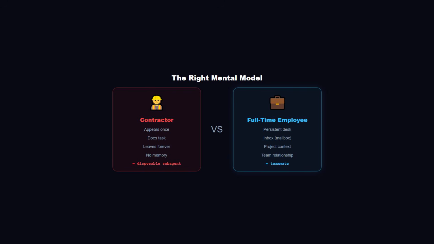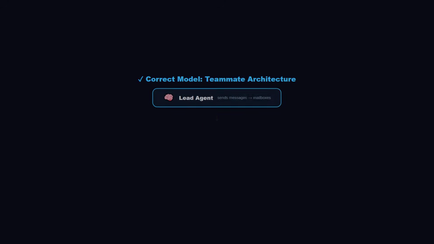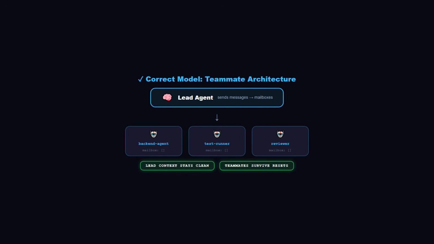Session 9 introduces the correct model. Teammates. A teammate is a persistent agent with an identity, a mailbox, and a durable communication channel. Think of it like the difference between a contractor and a full-time employee. You call a contractor, they do the task, they leave. They don't remember last week. A full-time employee has a desk, an inbox, context about the project, and a relationship with the team. Teammates in Session 9 work exactly like the employee.